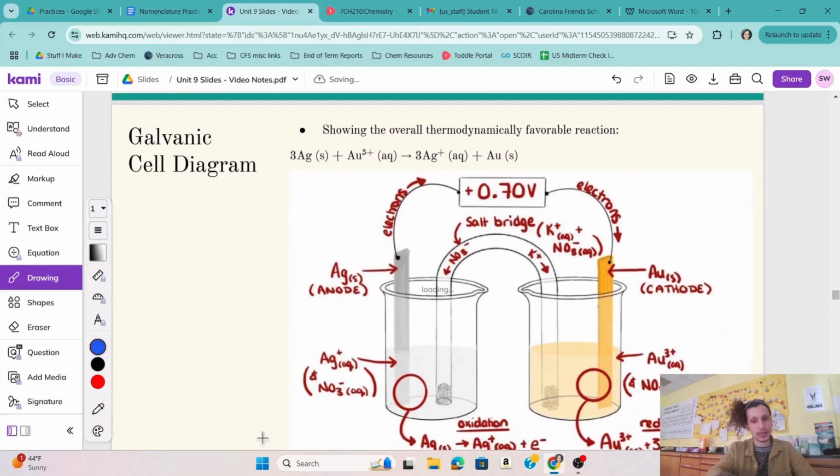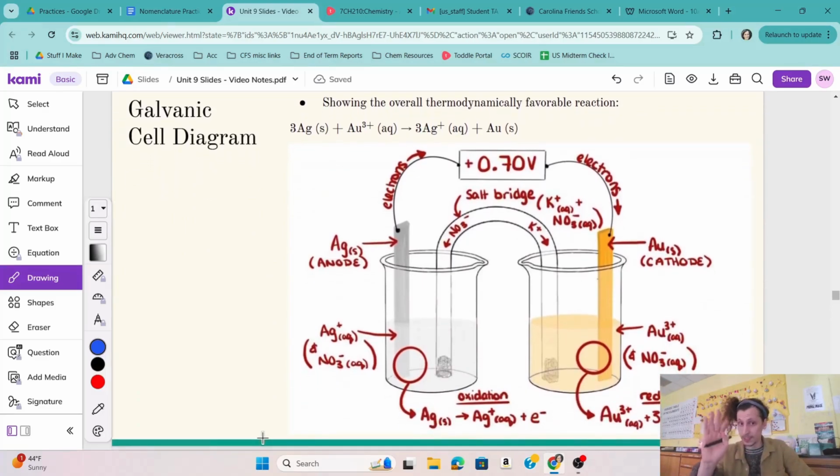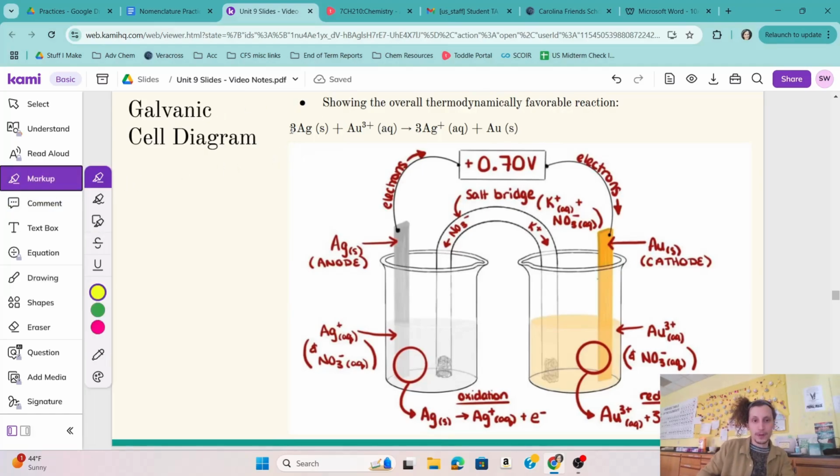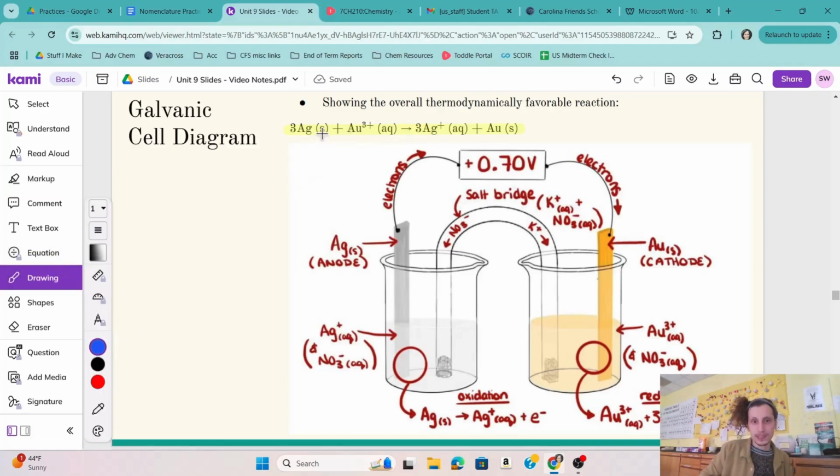So at first glance, these diagrams are really overwhelming. I know that, but I promise as you pick out the pieces, they will become a little bit less so. So we've got two things happening here in our reaction. We're just going to pick apart this overall reaction. We've got a solid silver that is oxidizing into a positive silver. I know it's oxidizing because it had to lose an electron to become more positive. So silver oxidizes into Ag+.